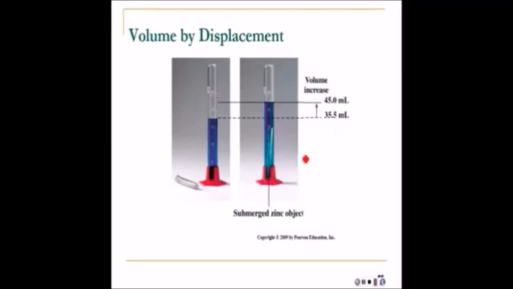Now here's one where we're going to find, first of all, the volume of an object that's hard to measure, and we're going to use what we call displacement of water. So what we do is we take a graduated cylinder and we put a liquid into it whose volume we can read. So this is 35.5 milliliters, so we got that. And then we take our object and we drop the object in. Now when that happens, the volume then goes up. And the volume will go up by the volume of the object. So all we have to do then is subtract the volumes and we get 9.5 mLs. So 9.5 mLs is the volume of the piece of metal. And this is zinc metal. Notice it says zinc down here.